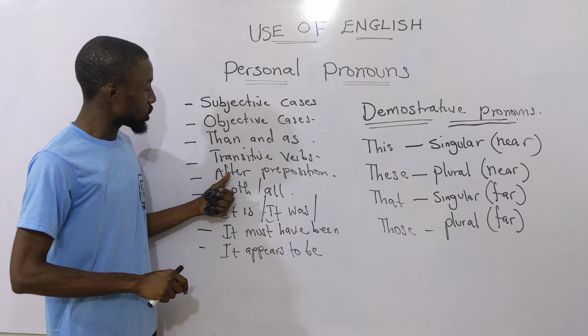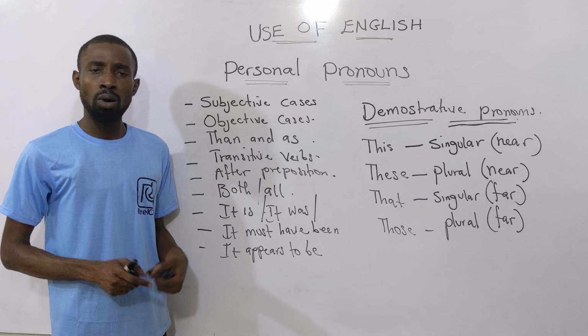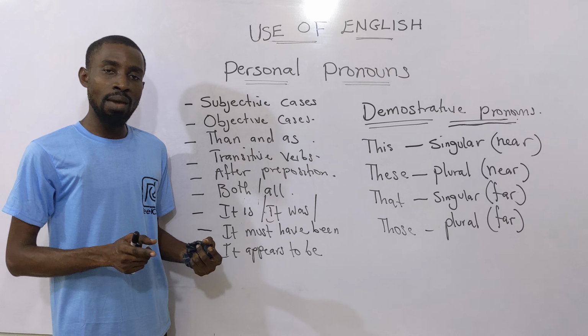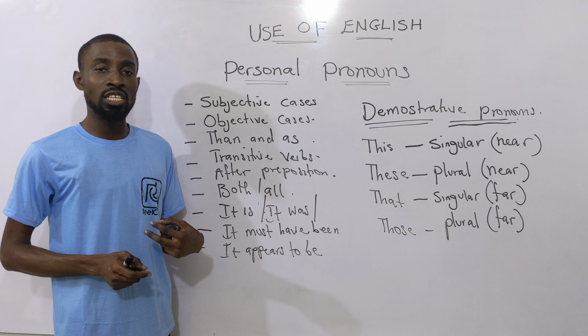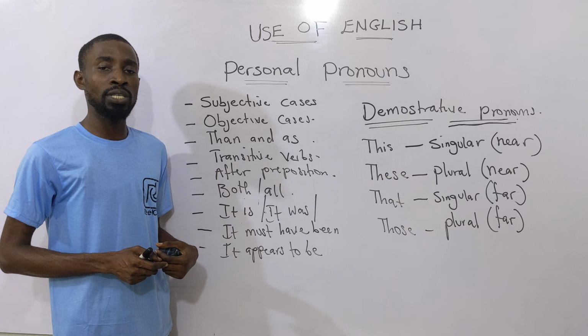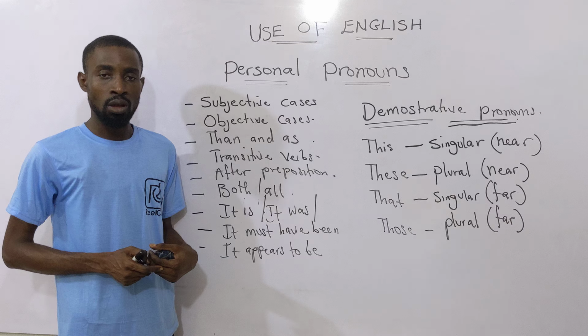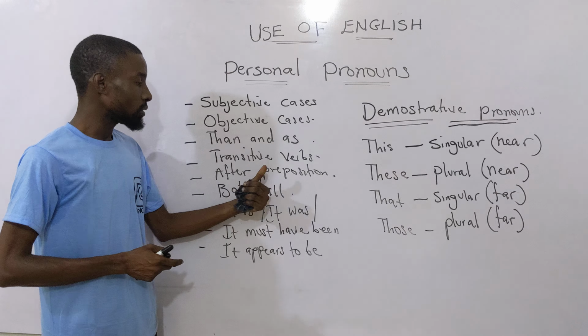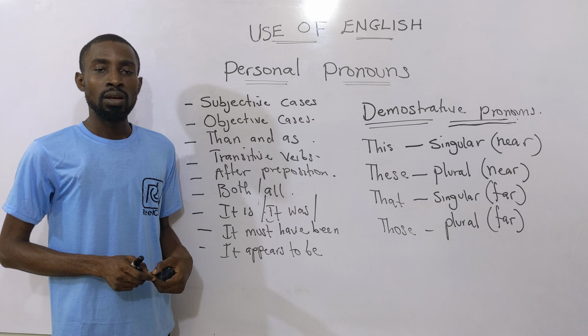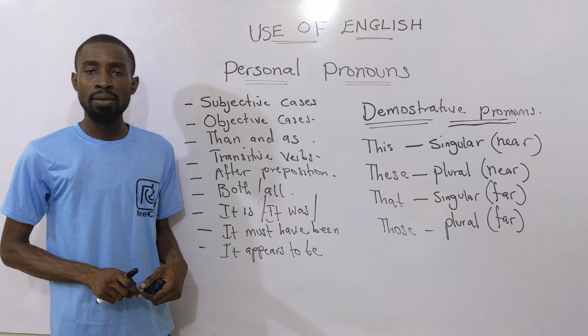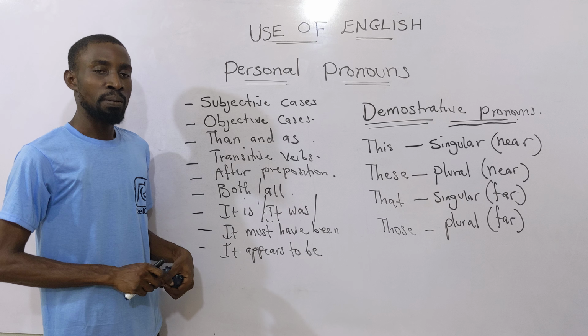All right, so we talk about transitive verbs. What is a transitive verb? A verb is said to be transitive when it can transfer action directly to the object or receiver of the action. For example, the teacher called Shade and me.